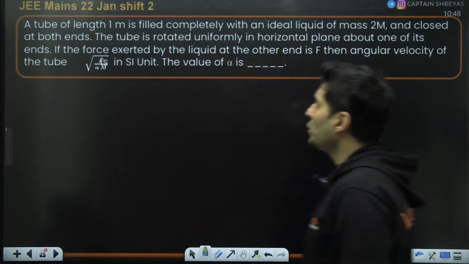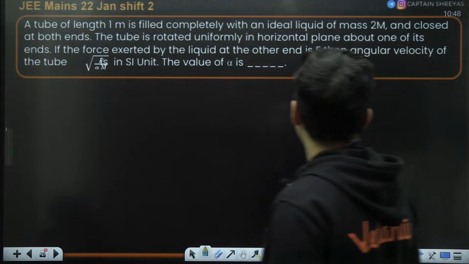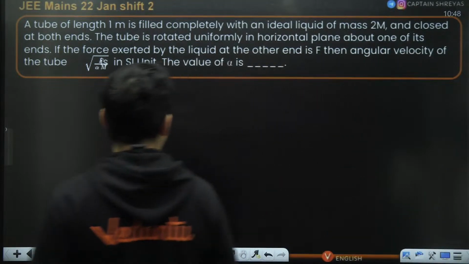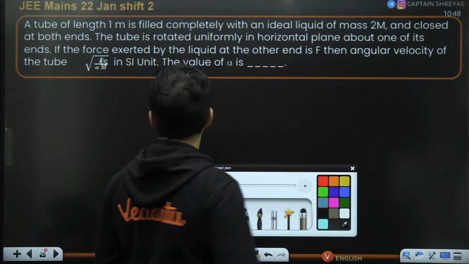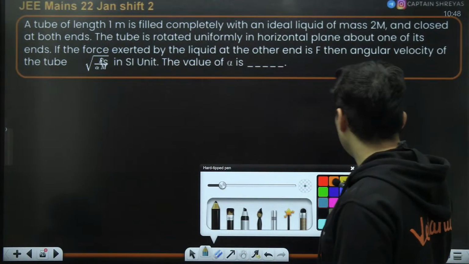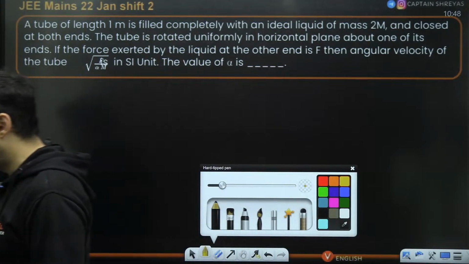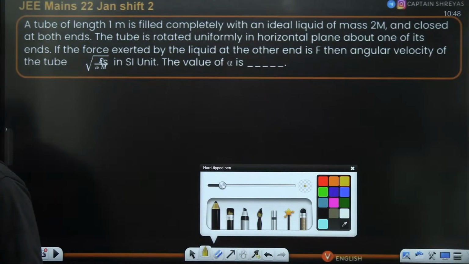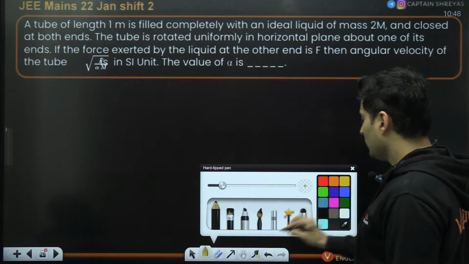Okay. A tube of length 1 meter is filled with a liquid of mass 2m and closed. The tube is rotated and the force exerted by the liquid at the other end is F. Then the angular velocity of the tube is how much, in SI units? So alpha is asked. Now this particular question, you can solve it in two ways. One is a long method, another is a shortcut method. So I'll tell you, see over here,